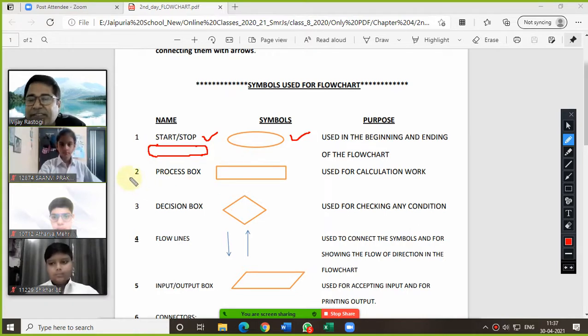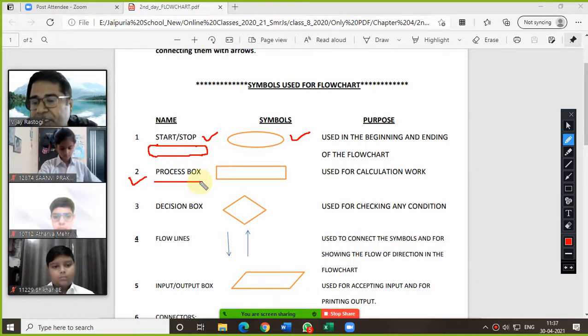Now come to the second step, the processing box. In this process box, we show the calculation part, like sum equals a plus b, SI equals P into R into T upon 100, or area equals length into width. These processes we are supposed to write in the rectangular box.